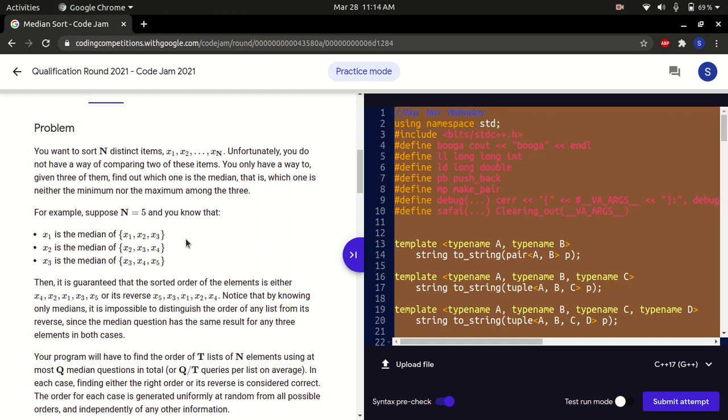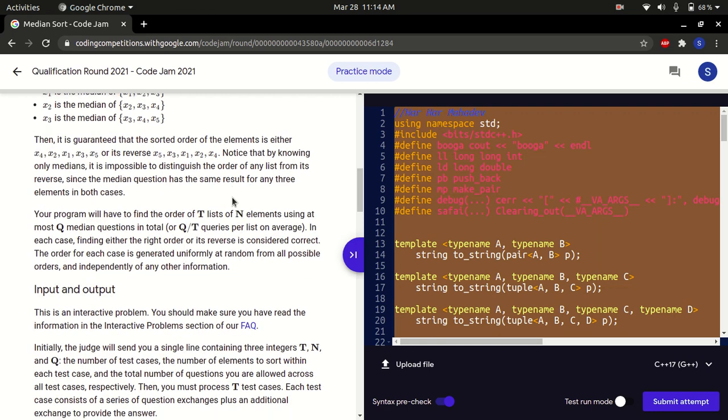So we can ask the judge which of these three is the median, which means that when arranged in ascending or descending order, the element which is in the middle is the median, and the judge will tell us which it is. Alternatively, it can be said that the judge will tell which element is neither the minimum nor the maximum among these three, and we have to find the sorted order of this array, and we have to do it in the minimum possible queries.